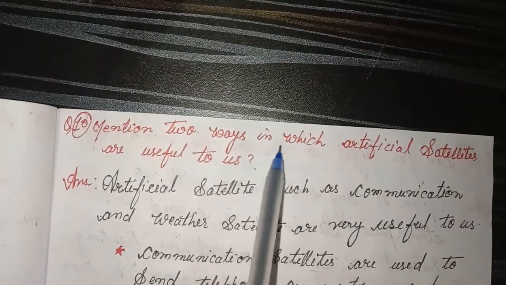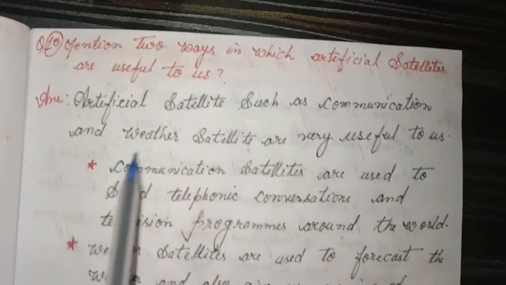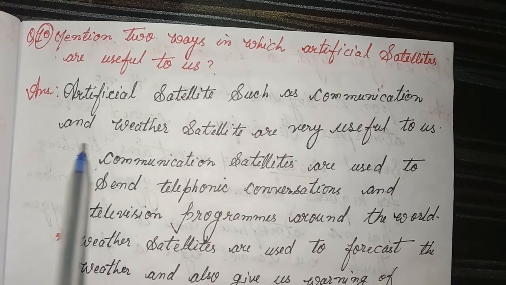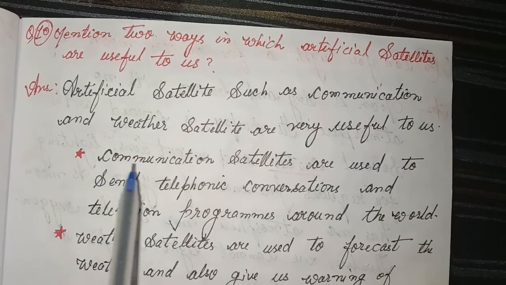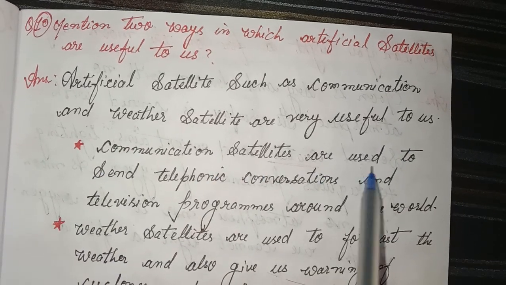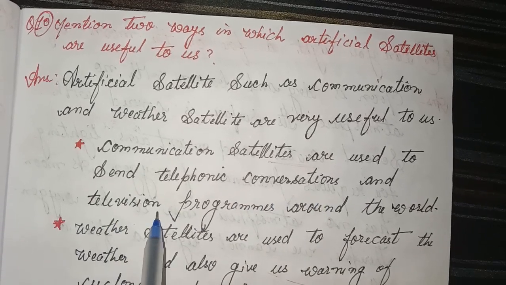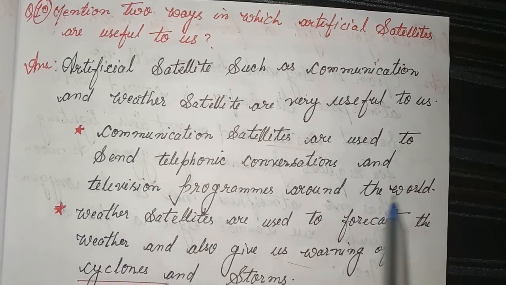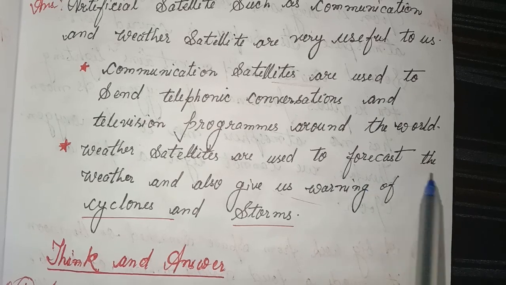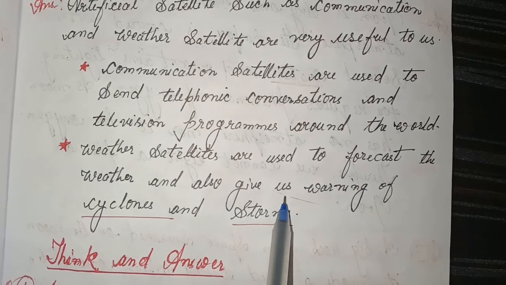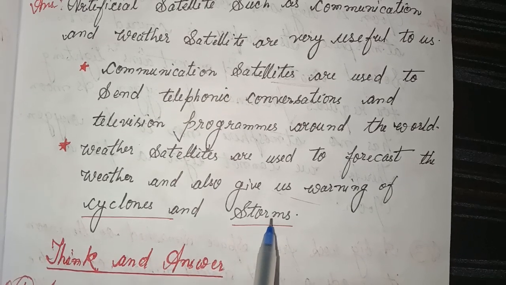10. Mention two ways in which artificial satellites are useful to us. Answer: Artificial satellites such as communication and weather satellites are very useful to us. First, communication satellites are used to send telephonic conversation and television programs around the world. Weather satellites are used to forecast the weather and also give us warning of cyclones and storms.